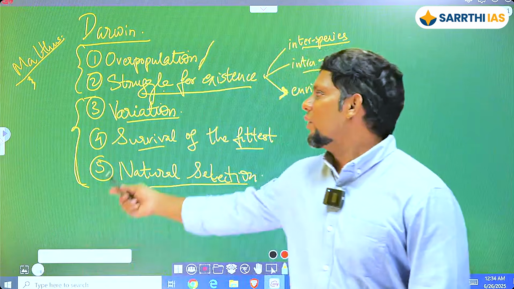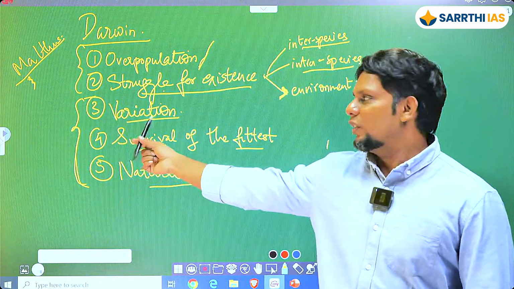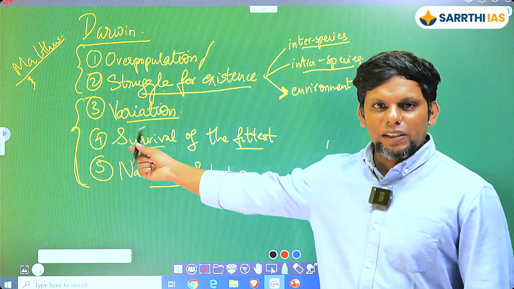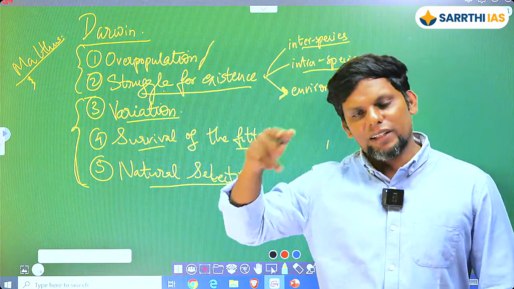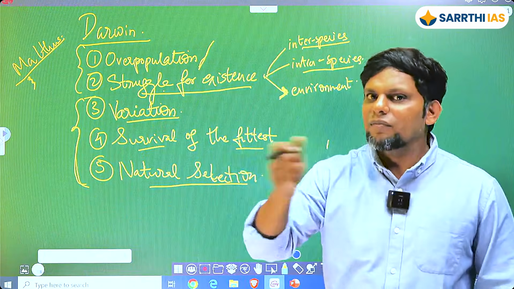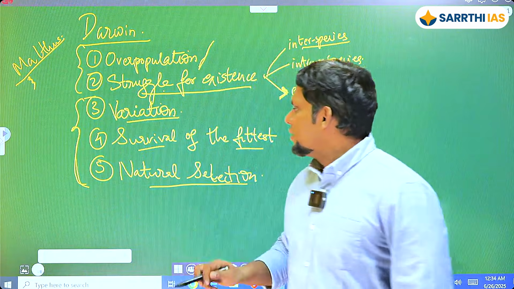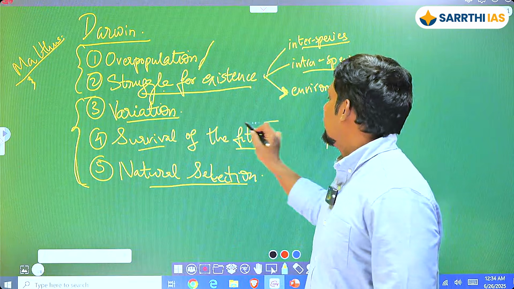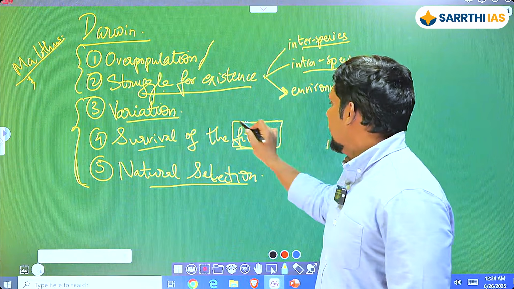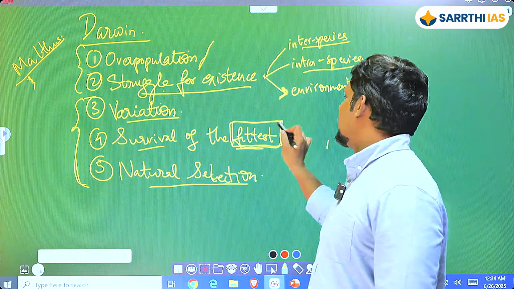This is there in all kinds of species, right? So within that particular species, you will have different sorts of offspring, and each of them will have some variation. Now, that variation is important for a particular reason, because some variations will be what we call the fittest. Fittest. Now, can somebody define what is fittest?